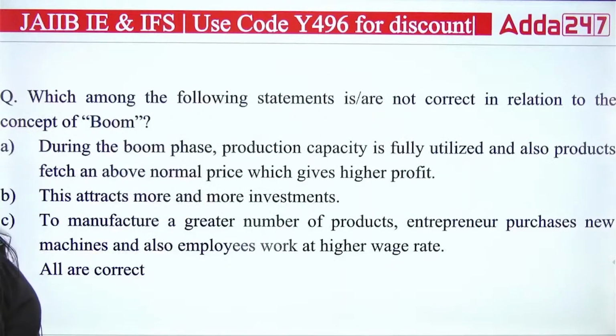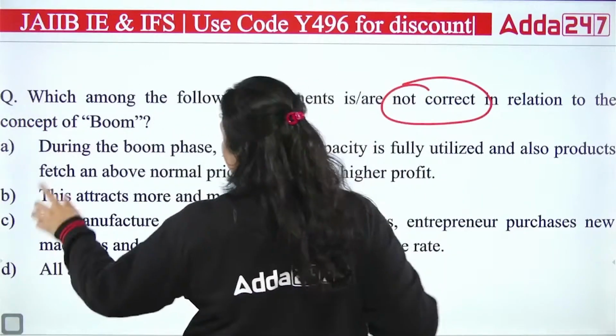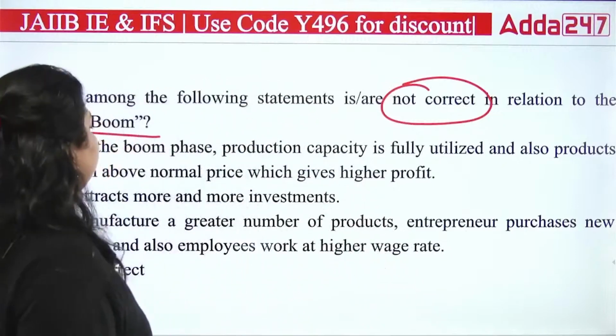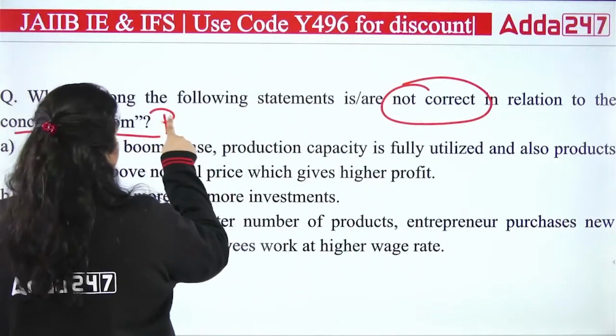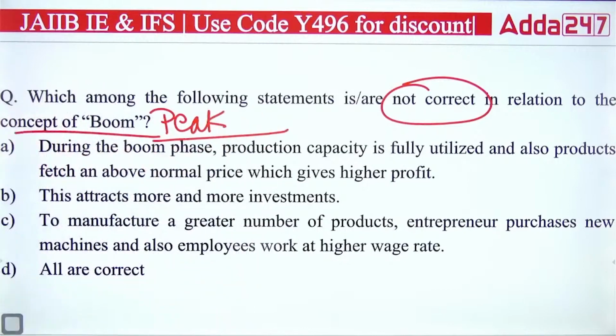Okay, next question we have. Which among the following statements are not correct in relation to the concept of boom? Boom is also known as a peak period where all the maximum economic indicators have been achieved.